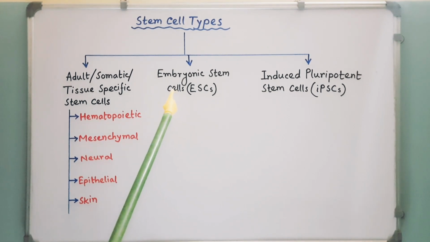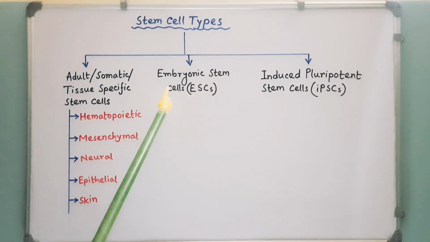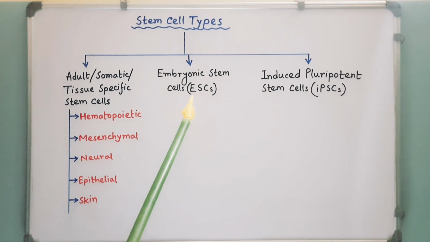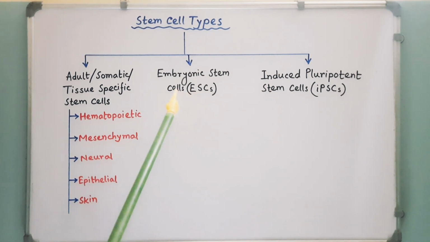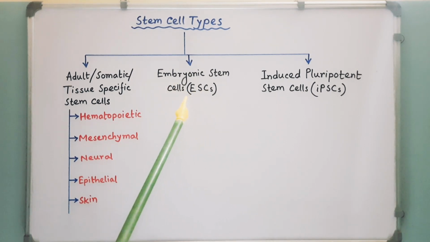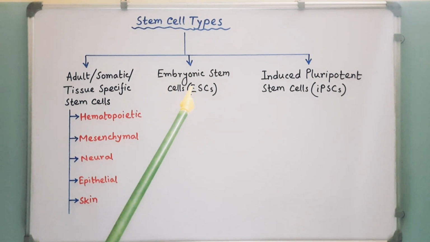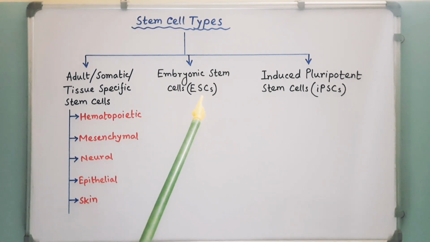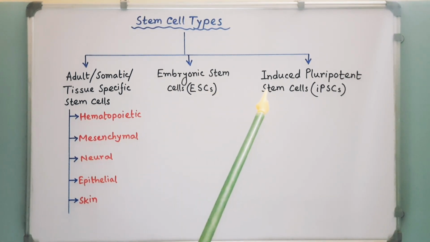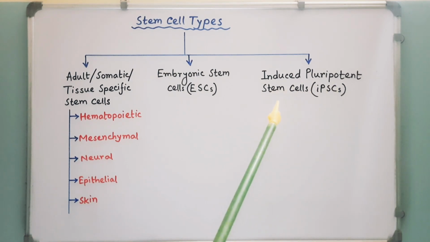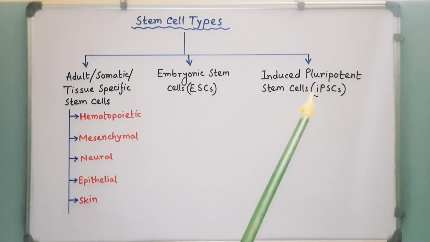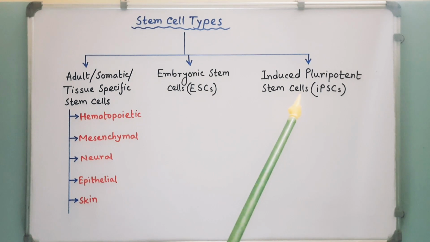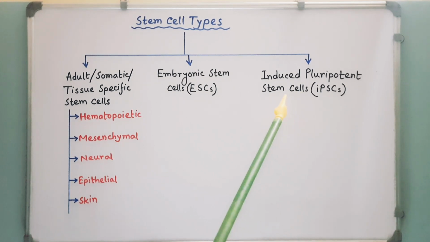Embryonic stem cells are pluripotent stem cells derived from the inner cell mass of a blastocyst. These pluripotent stem cells have the potential to become almost any cell type and are only found during the first stages of development. Induced pluripotent stem cells are a type of pluripotent stem cell that can be generated directly from a somatic cell.